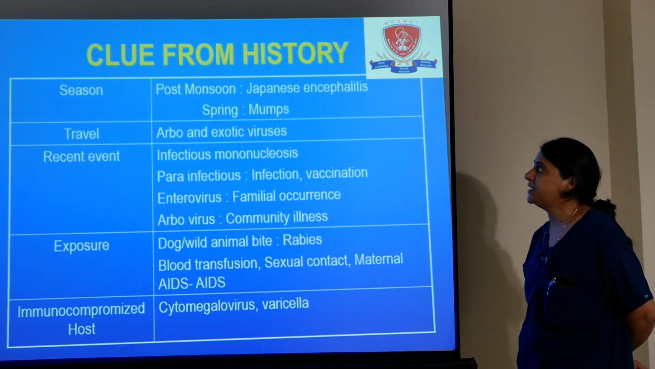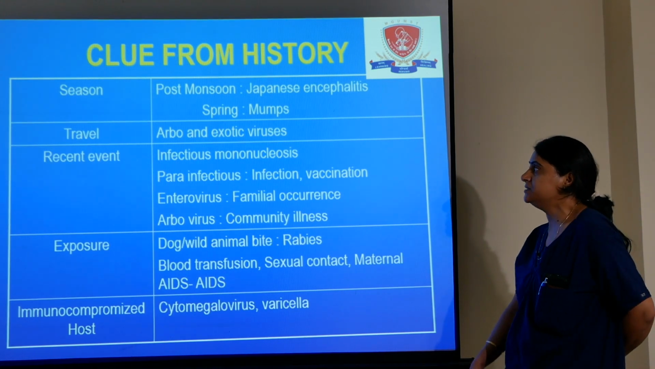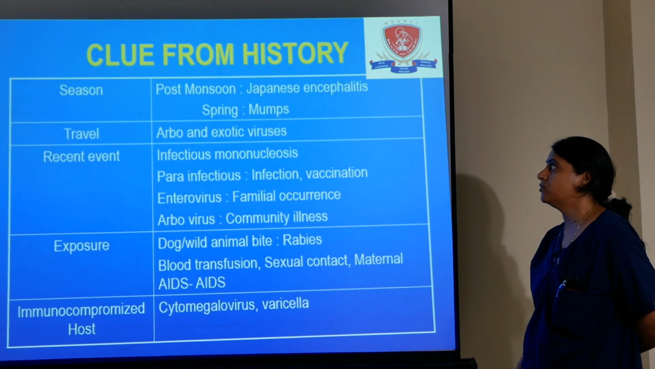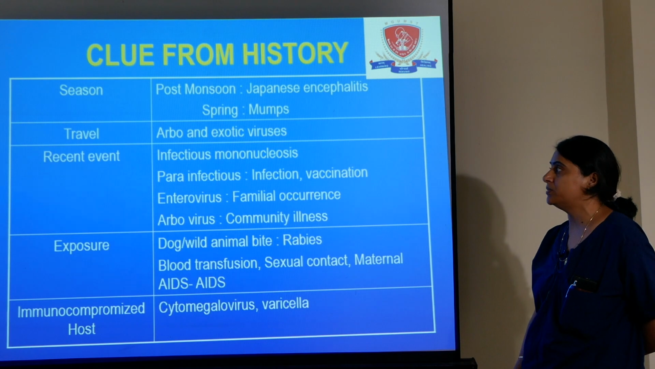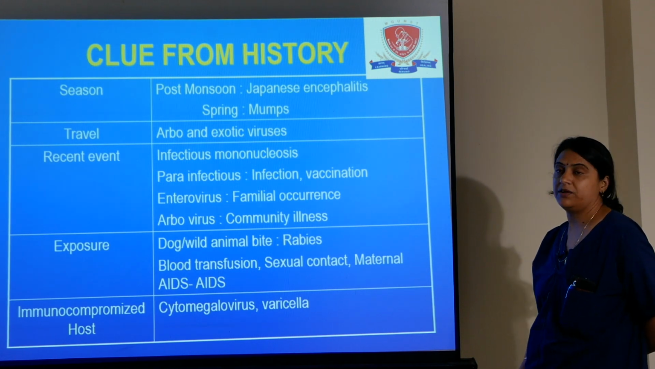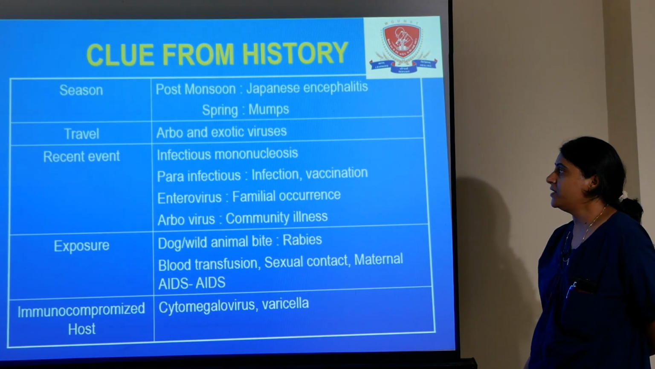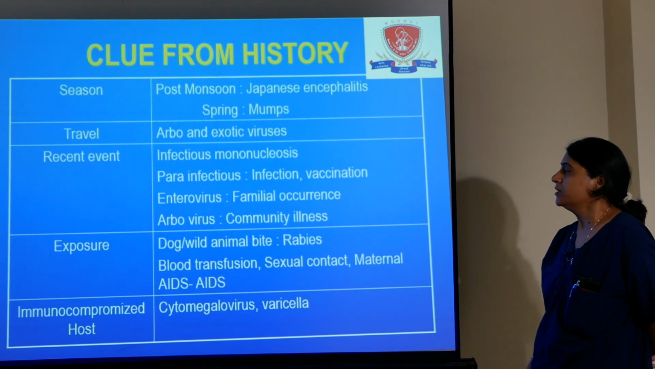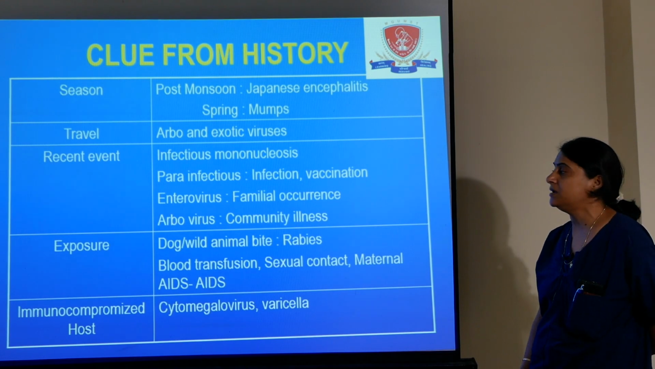When we take the history, we find which viral attack is most common. There is mostly seasonal variation in viral encephalitis. Post monsoon, Japanese encephalitis is more common, and in the spring season, mumps is more common. When the patient gives a history of travelling, airborne exotic virus infections are the main cause of encephalitis. Recent events like infectious mononucleosis, para-infectious diseases, any vaccination, and enterovirus infection are also relevant.